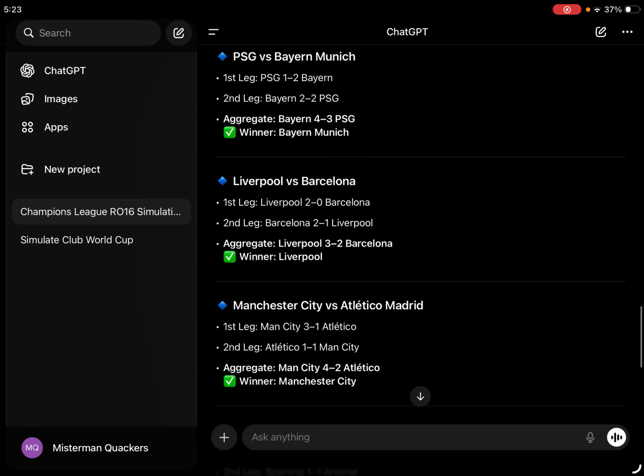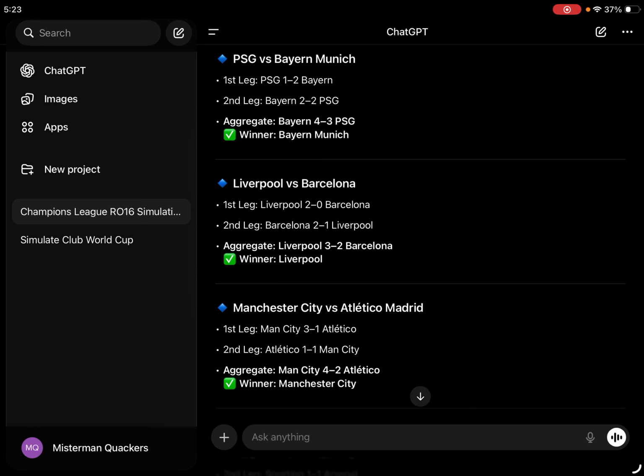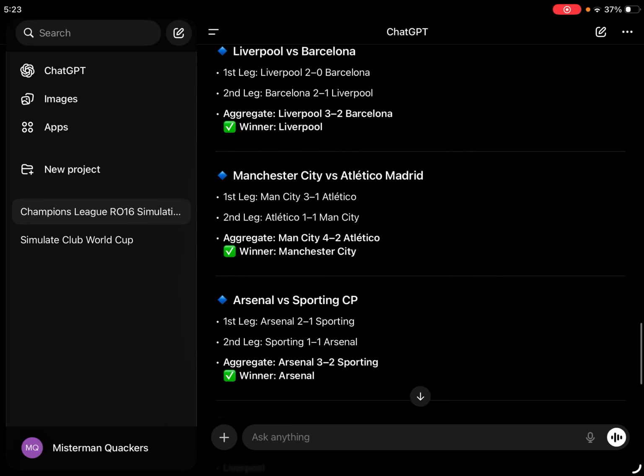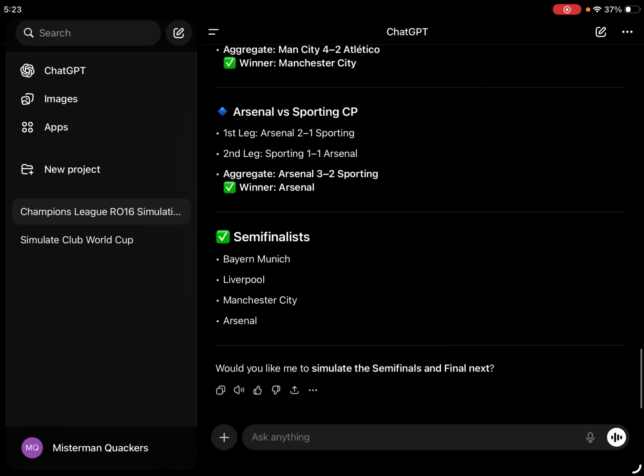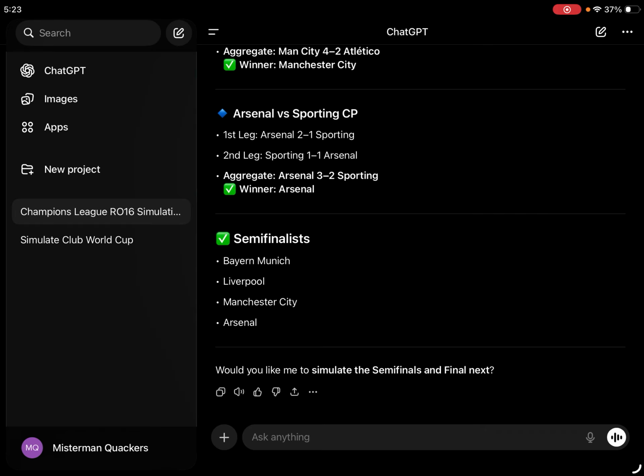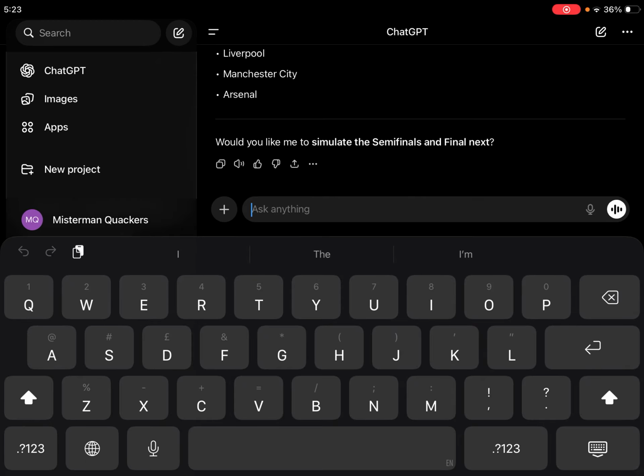And next, we have Arsenal versus Sporting. Now, will Arsenal bottle it? Or will they beat Sporting? Time to see. And of course, Arsenal win, but Sporting put up a good fight, only losing by 1 goal. So the semi-finalists are Bayern, Liverpool, Man City and Arsenal. 3 of them being English teams. Now England has the highest chance of winning the Champions League. But Bayern, can they be the odd one out and win the tournament?